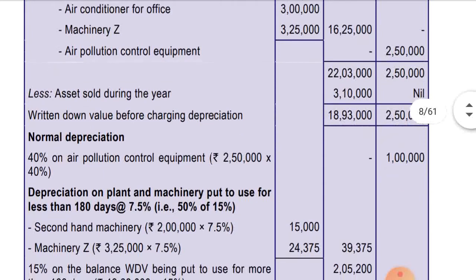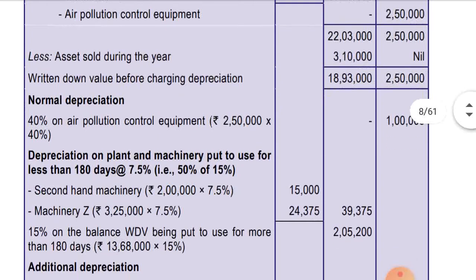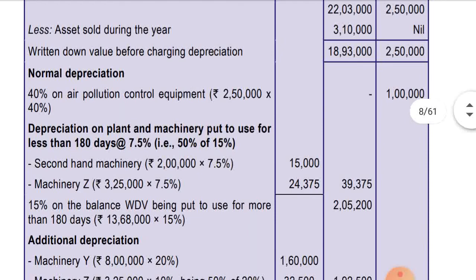So let's see. First they have computed normal depreciation in case of air pollution control equipment, 40% on air pollution control equipment, 2,50,000 into 40%. Okay, that is coming to 1 lakh. And now depreciation of plant and machinery put to use for less than 180 days. First we will remove from total depreciation 18,93,000. Will deduct the asset value on which half rate depreciation will be charged.